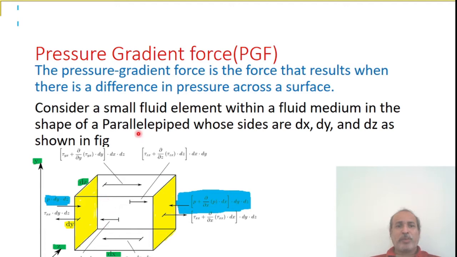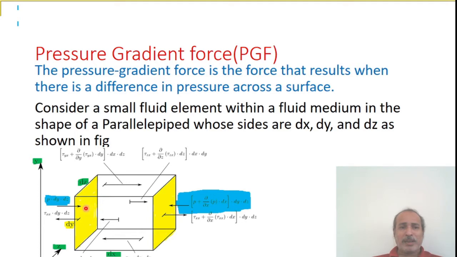It looks like a parallelepiped whose sides are dx, dy and dz as shown in the figure, which are fixed to the x-axis, y-axis and z-axis respectively. The dx, dy, dz sides of the parallelepiped are fixed to the x, y, z axes of a coordinate system.